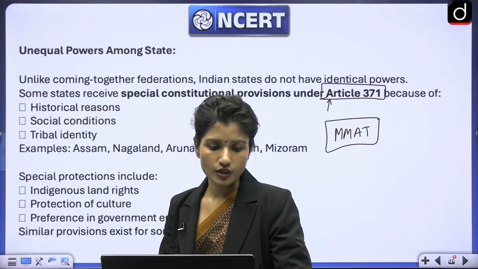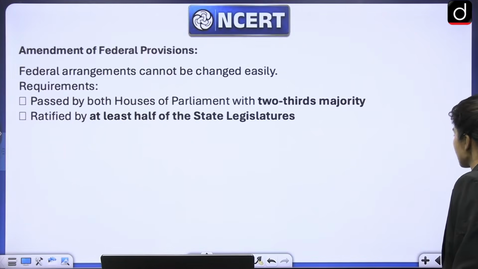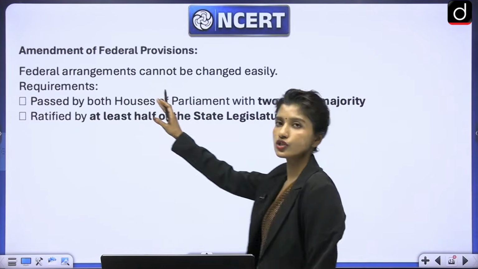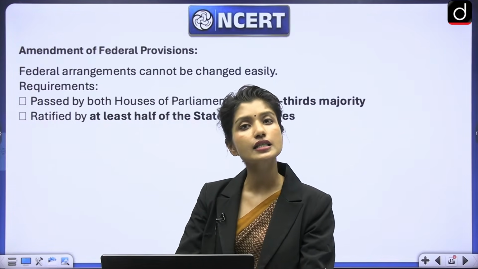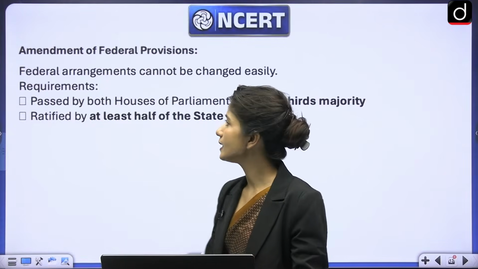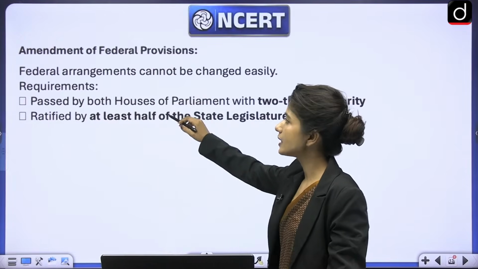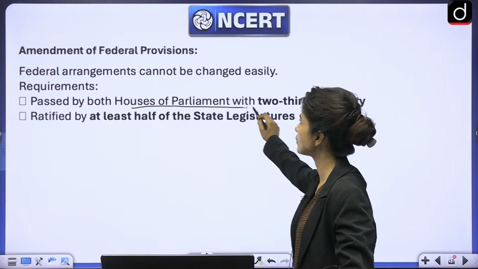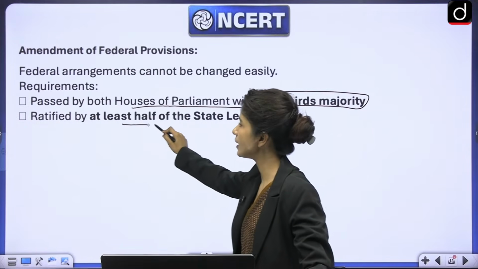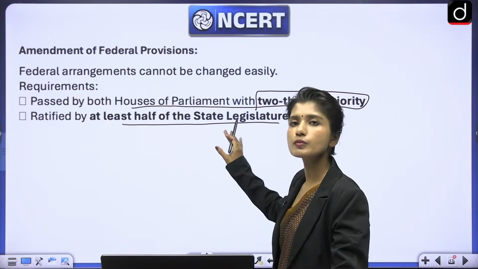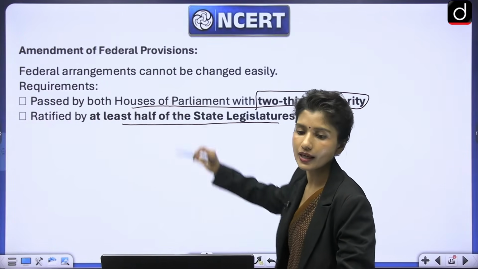So what were these four states? Name them. Then we saw that for any provision which is a federal provision, meaning if there is going to be a change in the constitution which is going to affect the states, because that is a federal provision, in that case, it is not easy to change or bring that provision. For that, it should be passed by both the houses of the parliament by 2/3 majority, which itself is difficult. And apart from that, it should be ratified by at least half of the state legislatures. So this makes the constitution rigid in some parts wherever federal provisions are to be amended or changed.